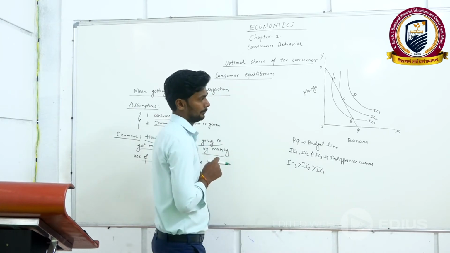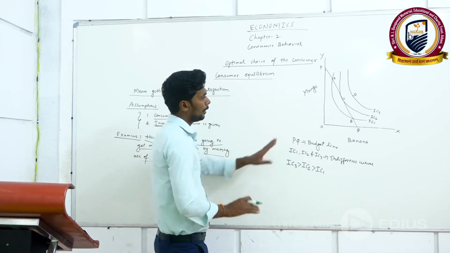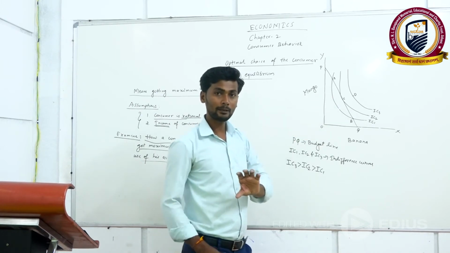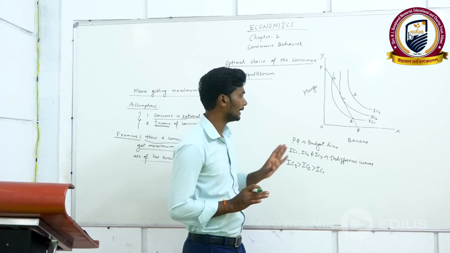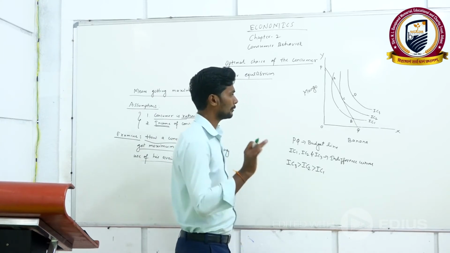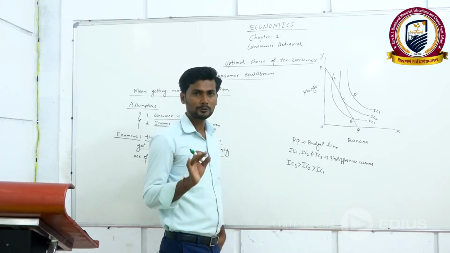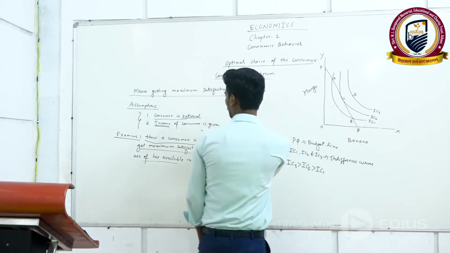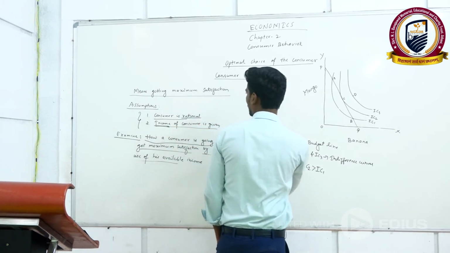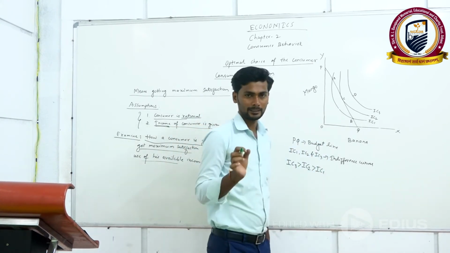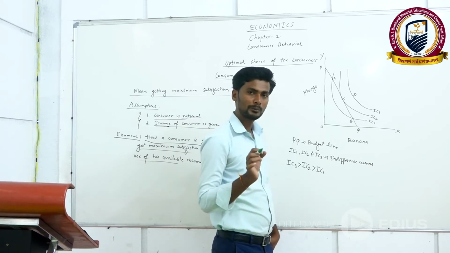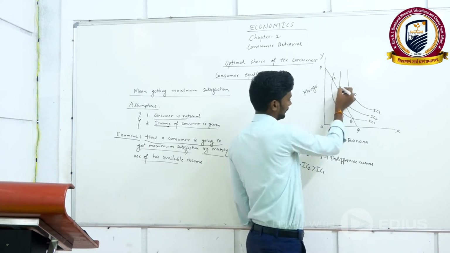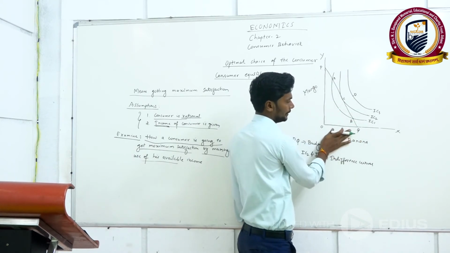In this diagram, what we are going to study is how the consumer makes an optimum choice. I already told you that the income of the consumer is given, as in the assumption. Here PQ is the budget line.